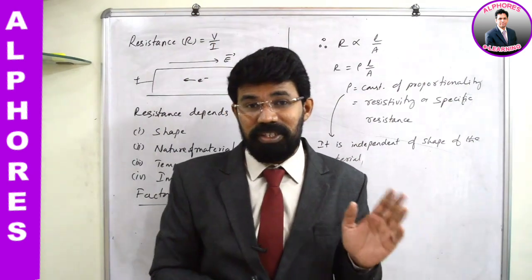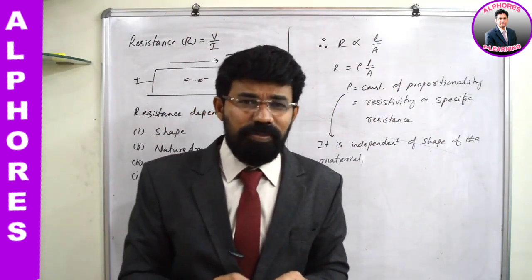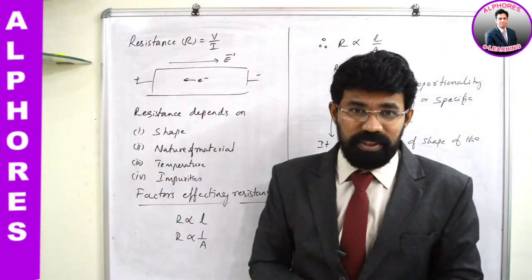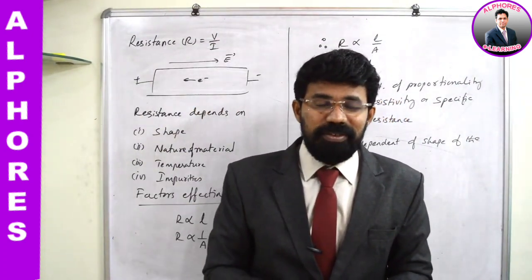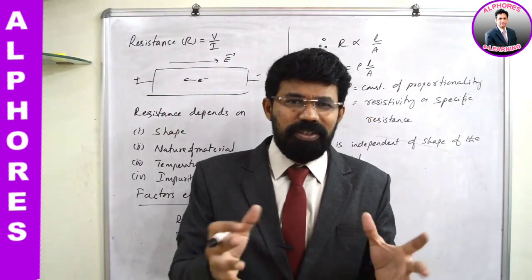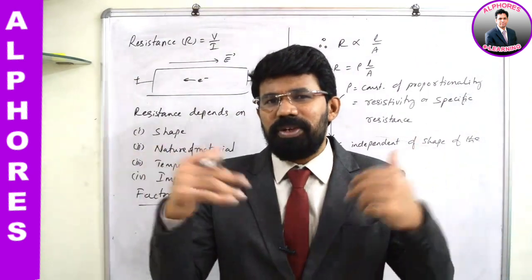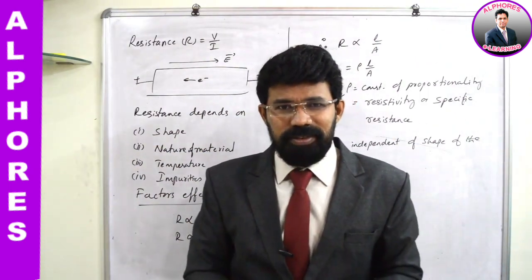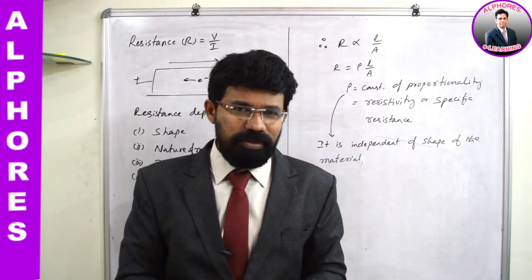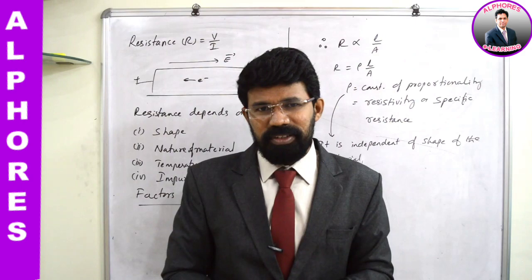So resistivity basically depends on the nature of the material, temperature, and impurities. Because when you raise the temperature, there will be a change in the nature of the material. And with impurities, when you mix two different elements in alloys, the nature of the material will be different, isn't it?